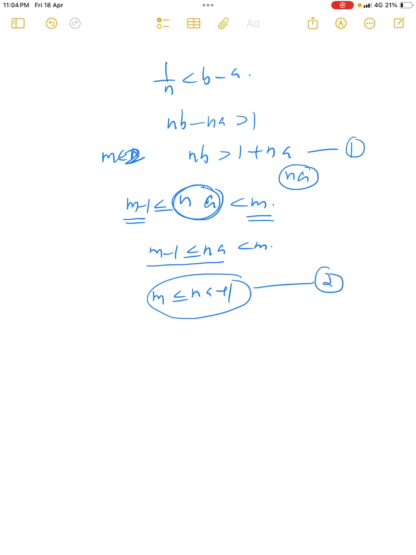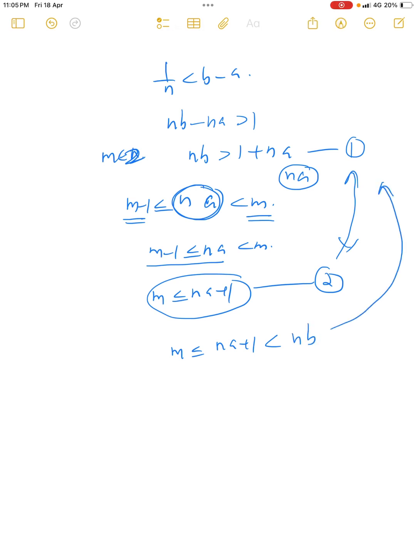If we combine inequality number 1 and 2, then from inequality number 2 we can write m less than or equal to na plus 1, and na plus 1 is less than 1 plus na plus 1, which is less than nb from inequality number 1.